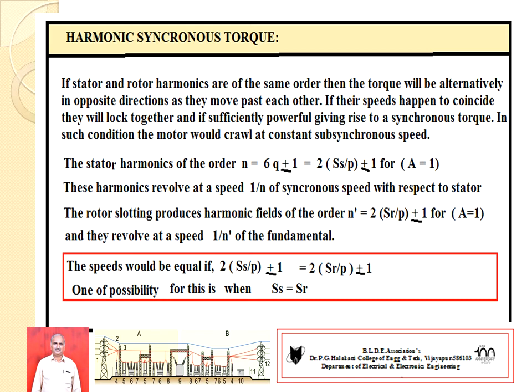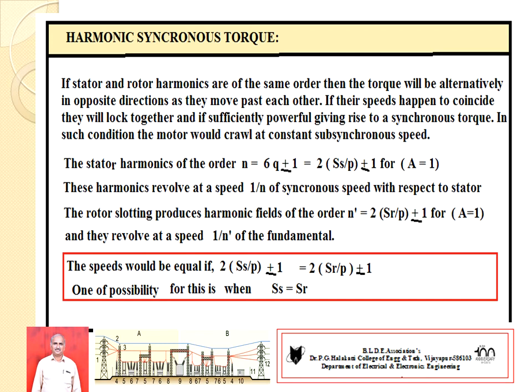Similarly, the rotor slotting will also produce harmonic fields of order n dash. It may be approximately equal to 2 times SR divided by P plus or minus 1 for q equal to 1. These harmonic fields also rotate at 1 by n dash of the fundamental.